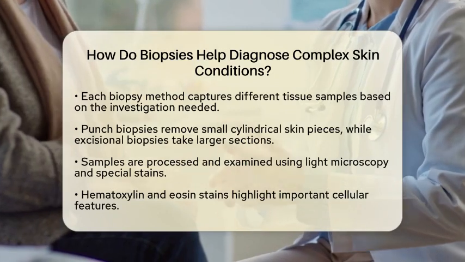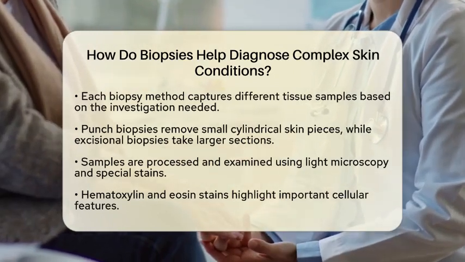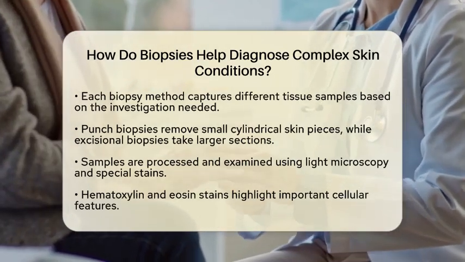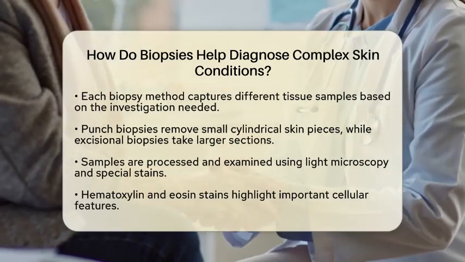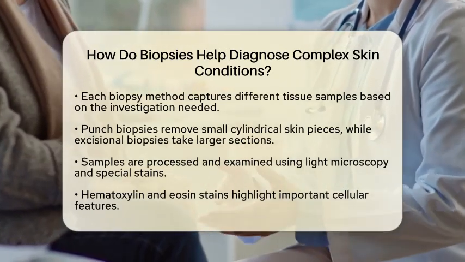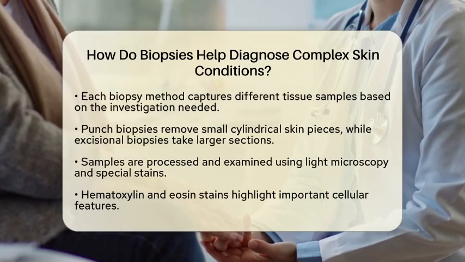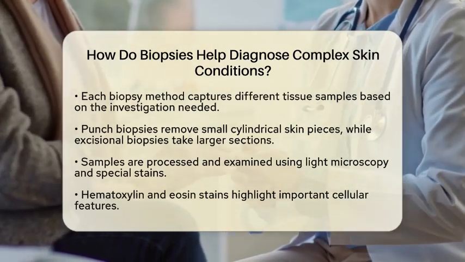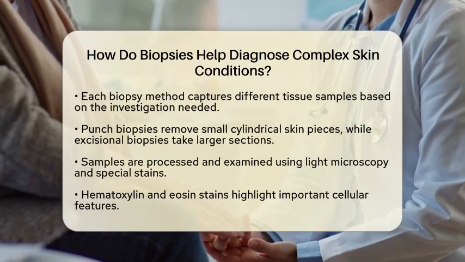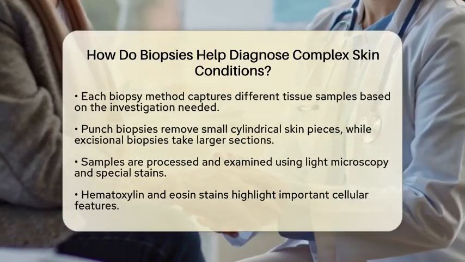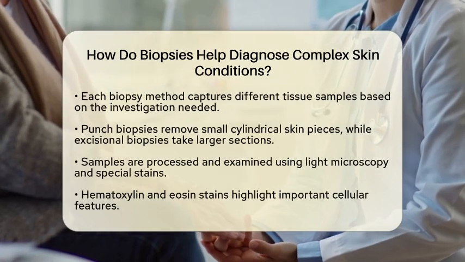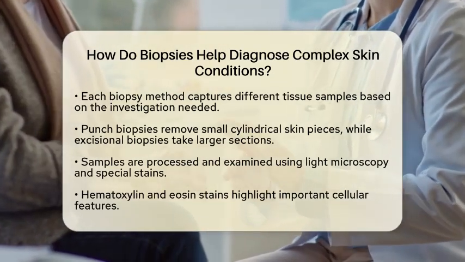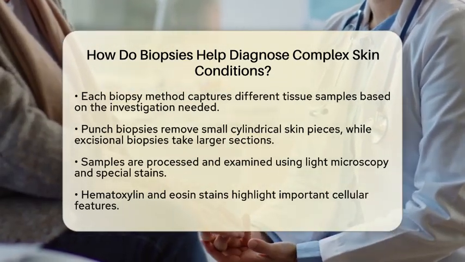In addition to traditional microscopy, some biopsies use immunofluorescence techniques. This method involves tagging antibodies with fluorescent dyes to detect specific immune responses or antigens in the skin. This is particularly useful for diagnosing autoimmune conditions, such as lupus erythematosus or pemphigoid. The combination of these techniques enhances the accuracy of diagnoses for complex skin conditions.